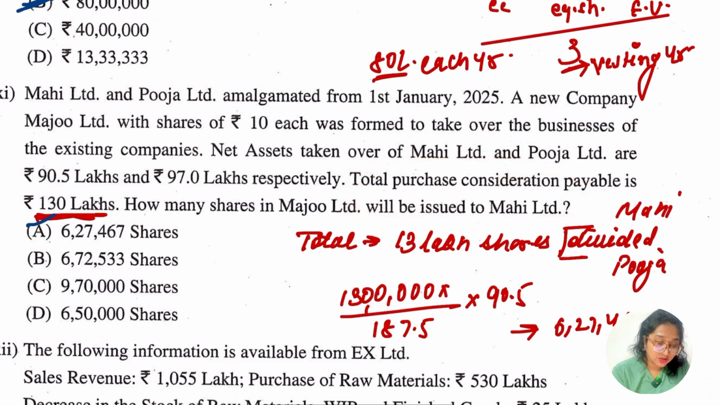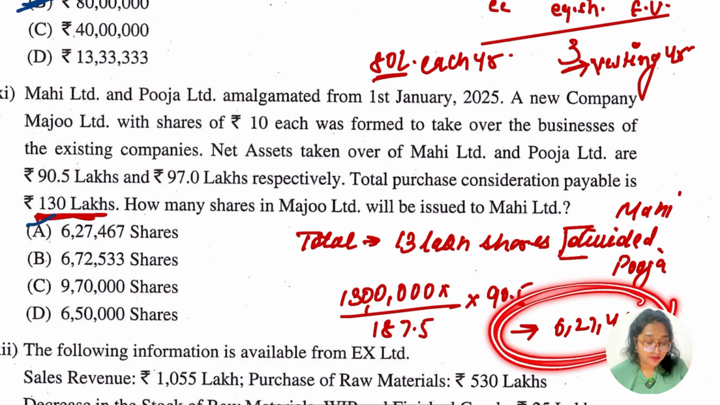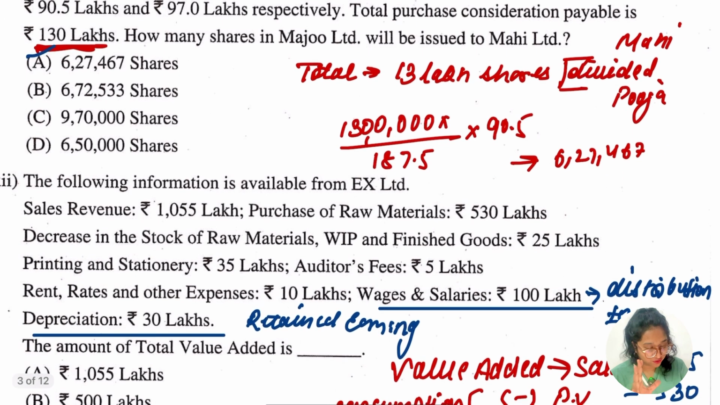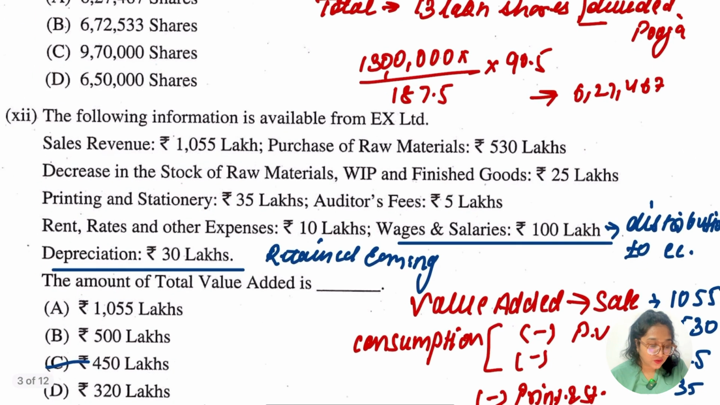Mahi's net asset was 90.5. So the shares issued to Mahi Limited is going to be 627,467 shares. That was easy, right? Let's go for the next question, which is the 12th.